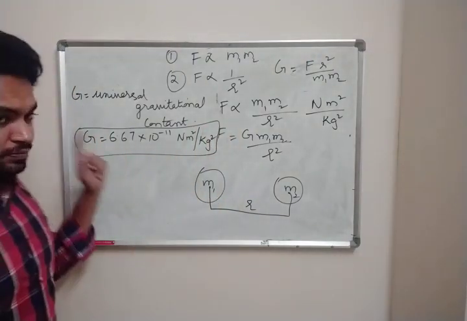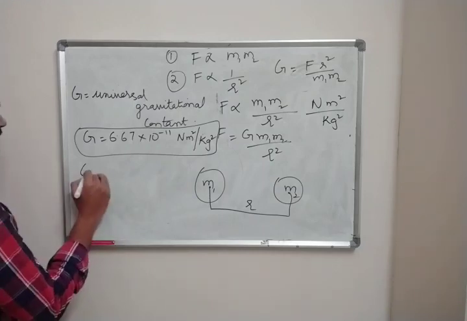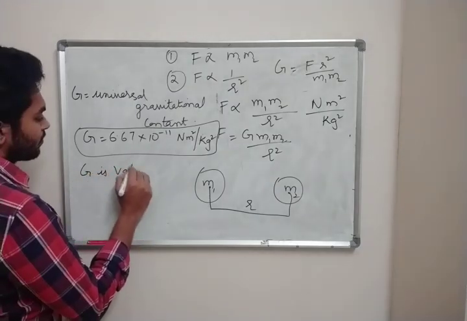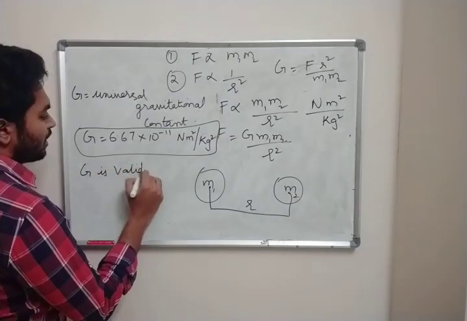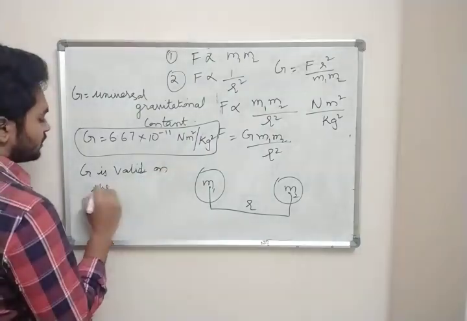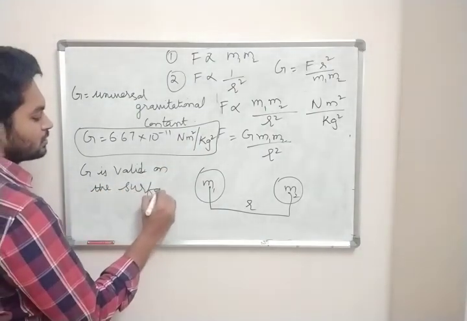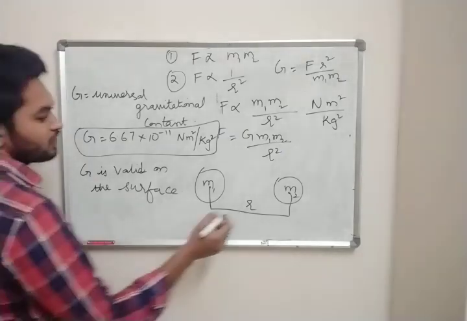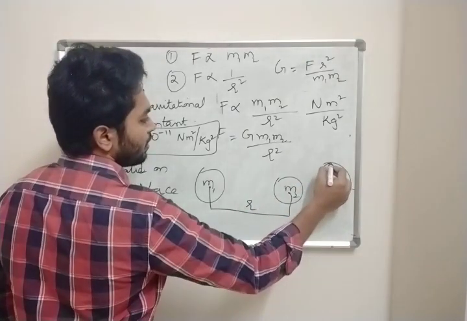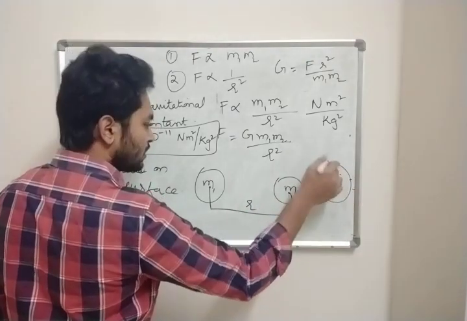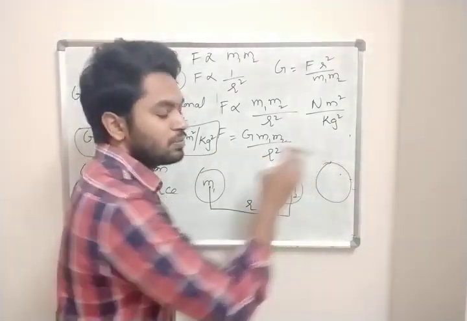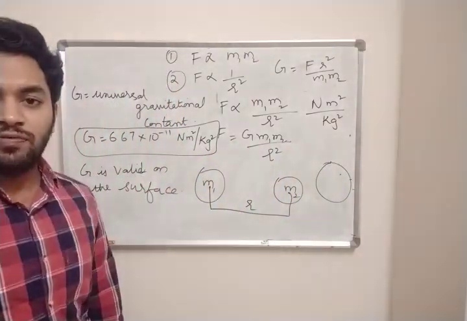This G is valid on the surface of Earth. Suppose this is Earth. It is valid here or inside anywhere, but it has to be on the surface of the Earth.